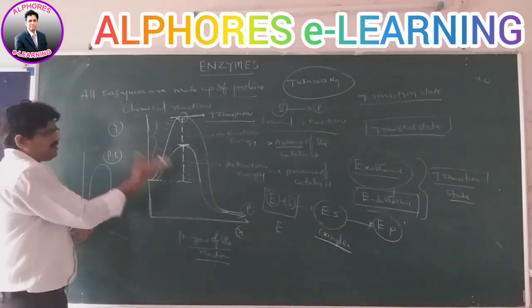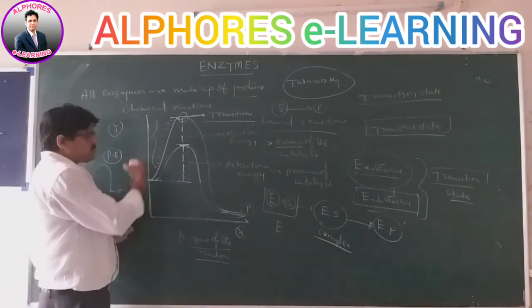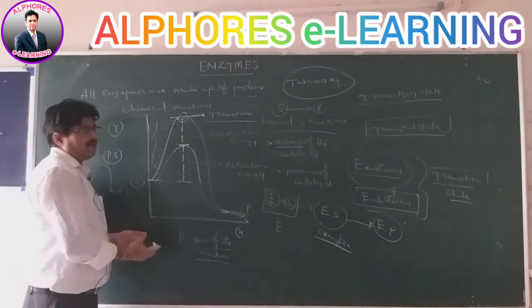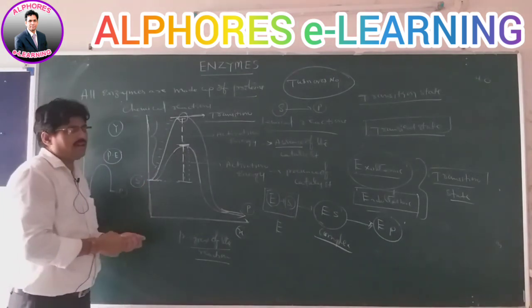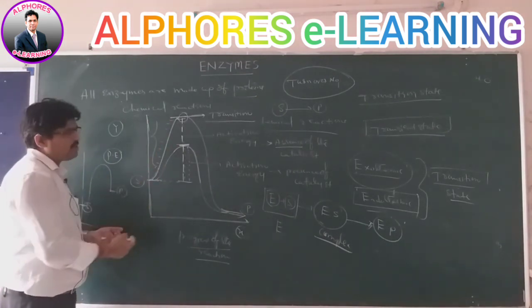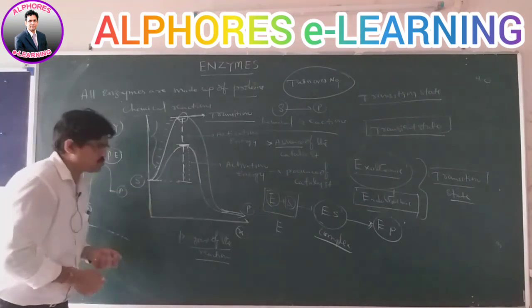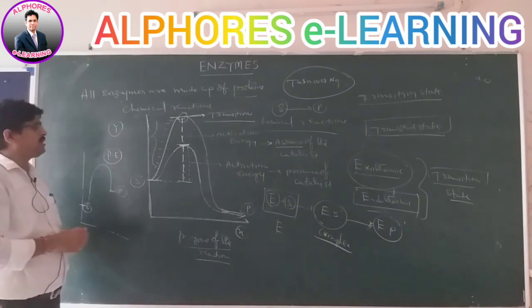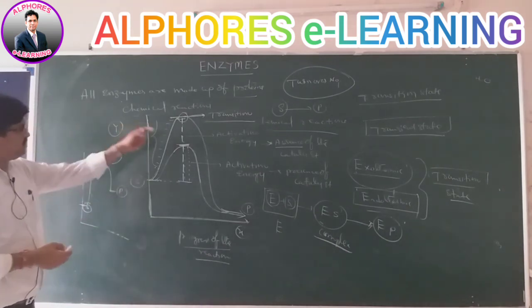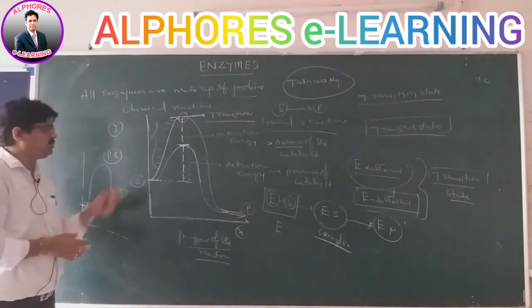If enzymes are used as a catalyst, the reactions go faster in less time. Without the catalyst, the reaction takes more time and more activation energy is used. This is how the rate of reaction changes with and without using the catalyst.